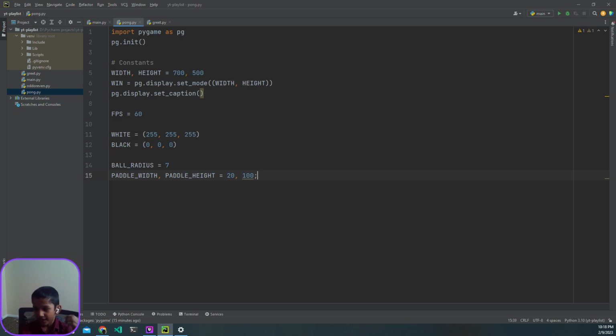And that's it for our starting variables. If you want to, you can add a winning score. We can make it infinite by not declaring it. I'm just going to make winning_score equal to 10. So you have to win 10 games, not in a row, just 10 games to win the game.